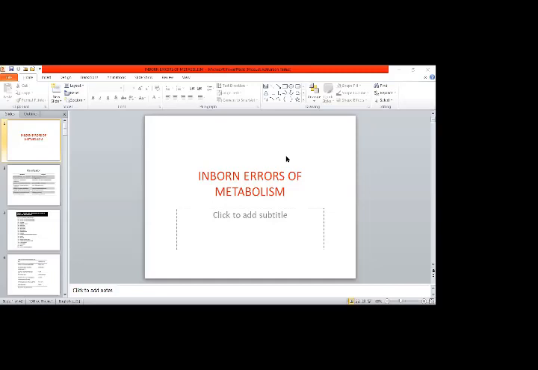Then lab diagnosis of endocrine disorders, we talked about them yesterday: thyroid function test, adrenal function test, lab diagnosis of hyper and hypoparathyroidism. I think I should make a few slides for this topic too. So four topics. There is another topic, hormone estimation in diagnosis of infertility. These four topics are left, so we still have 3 lectures with us. Tomorrow we will discuss hyperlipidemia, and 4 lectures are left. So these will be discussed in the coming 4 lectures.